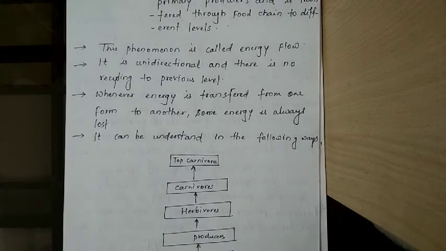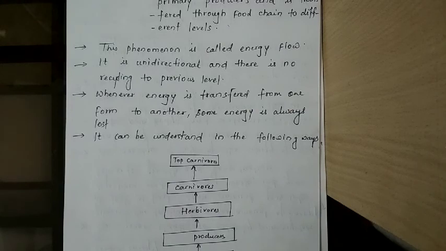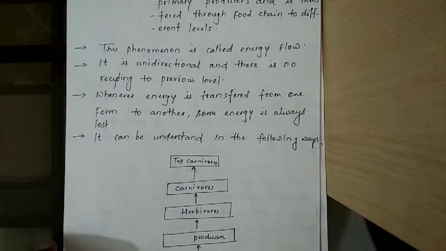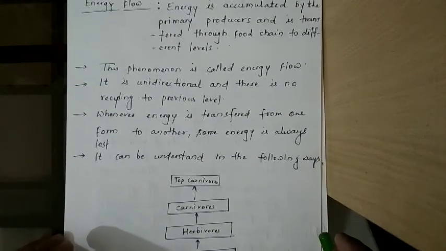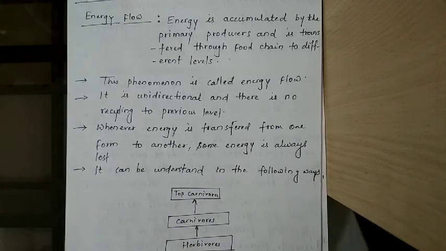Now in the previous lecture we saw how energy is transferred, and we have already studied what a food chain and food web are. Now in this lecture we will study how this energy flows in the environment or in the ecosystem.